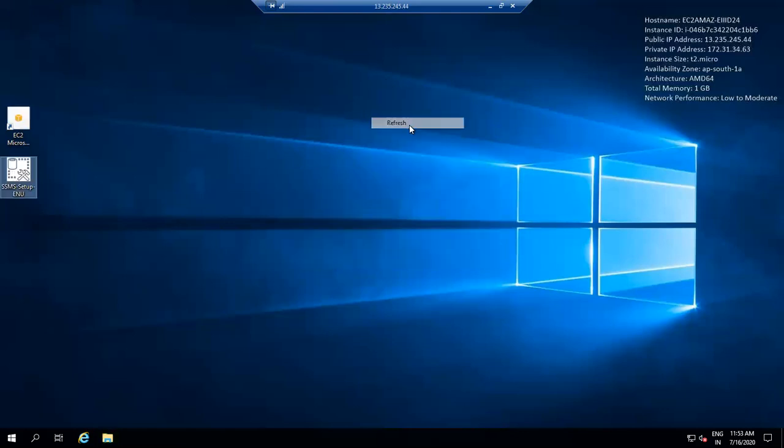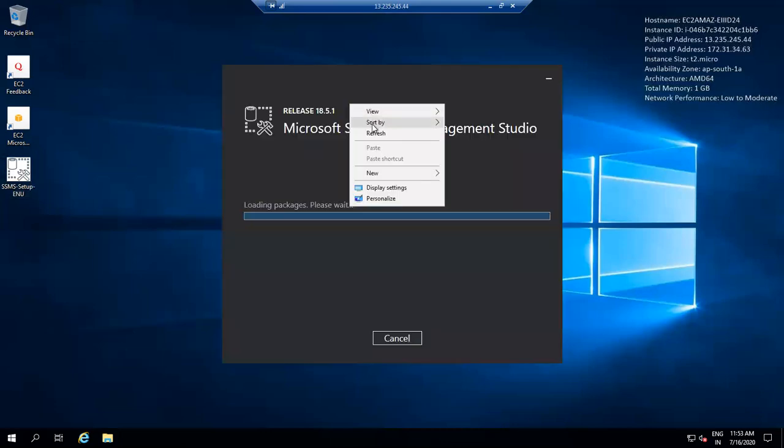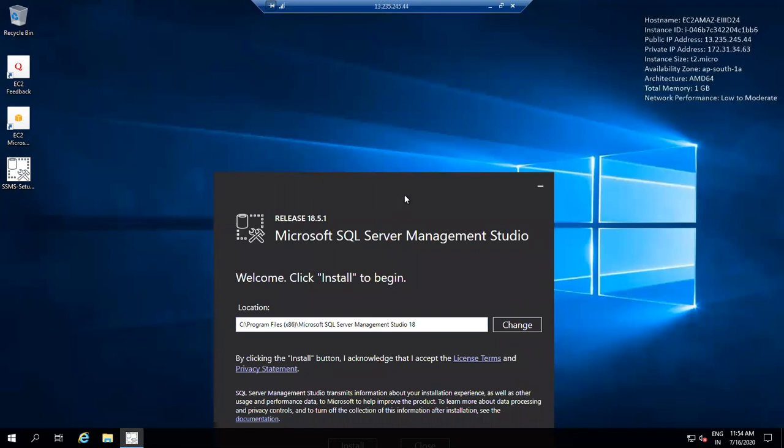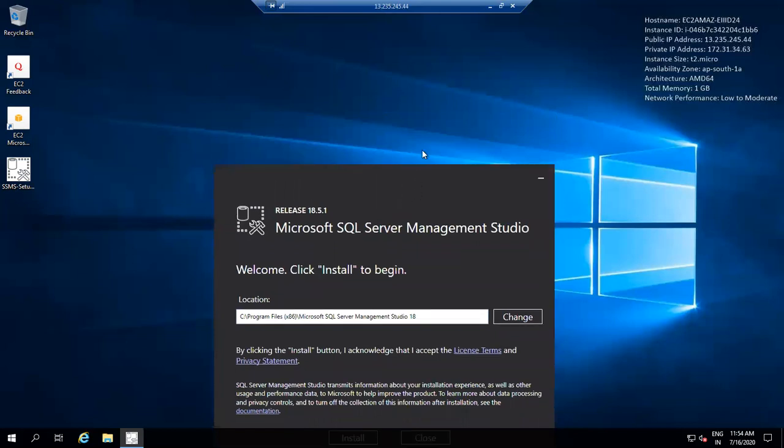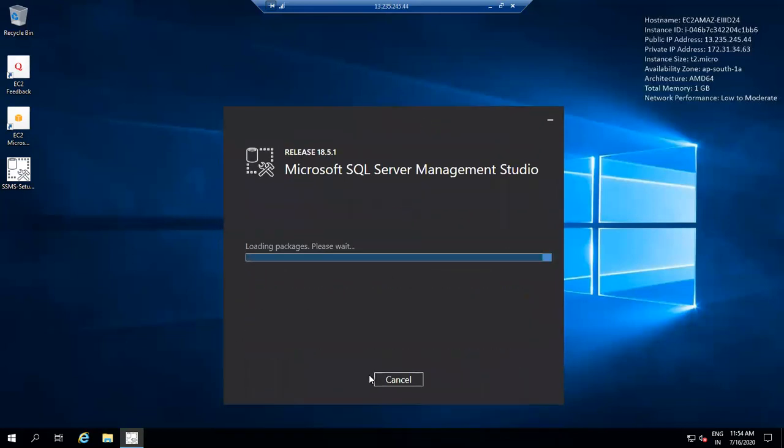Yeah, it is copied now. Okay, I'm installing the management studio console in the server. Are you able to see, right? Yes. In real time, people do it like this only. In real time, they install the studio in the server.